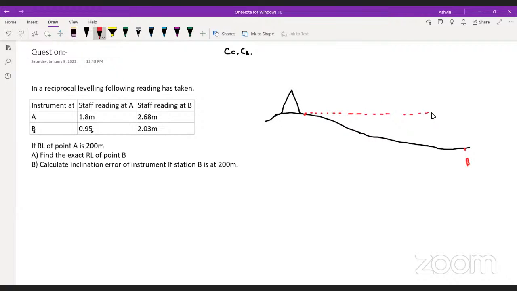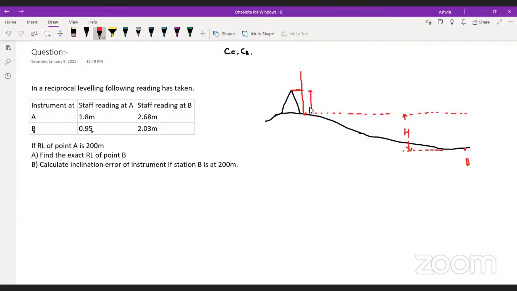This is the difference of elevation between A and B, which is generally represented as capital H. Okay, capital H. You guys getting it? Now, first of all, I have to keep my staff near the instrument, and I will take the first reading. You guys getting it? The first reading.